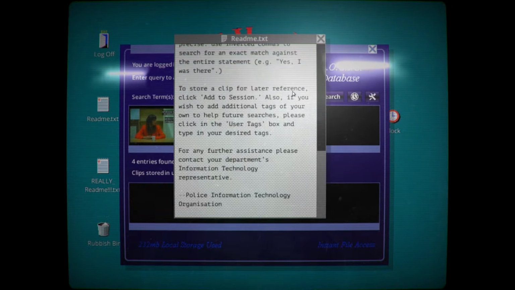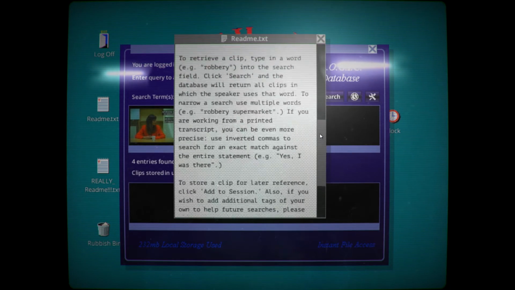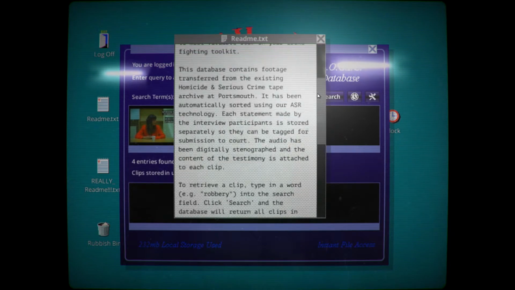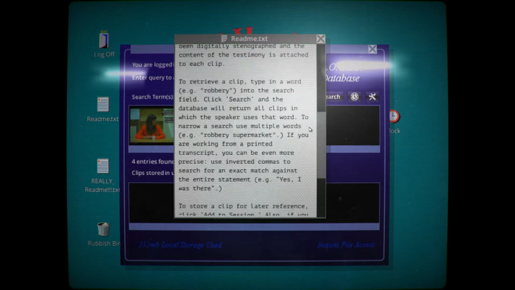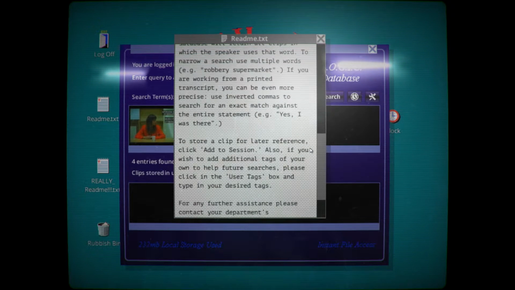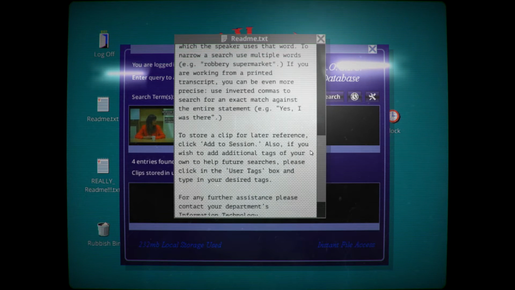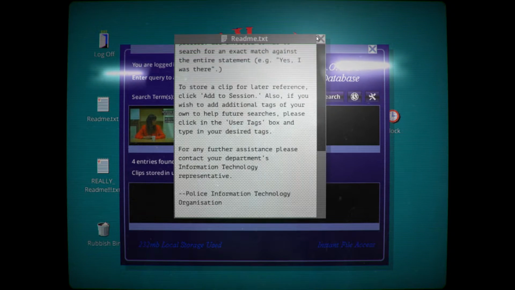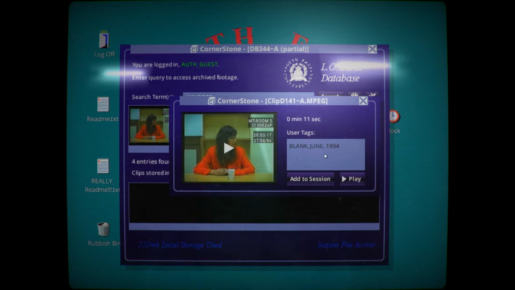Let me just go and double check on that tag thing again. Where is this? "To retrieve clip, click search. If you're working, add to session. Also, if you wish to add additional tags of your own to help your searches, please click in the user tags box and type in your desired tag." Oh, okay. Yeah, so I'm actually going to start sorting these by month and date. I don't know why I wanted to start doing that, but let's just watch another clip for now.